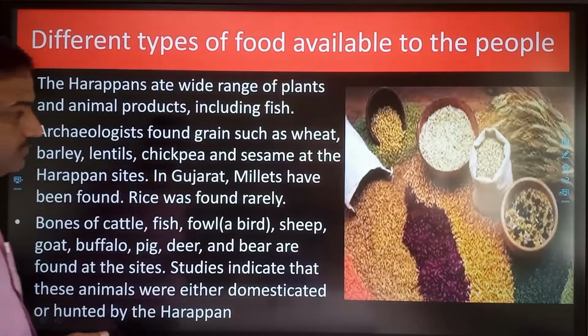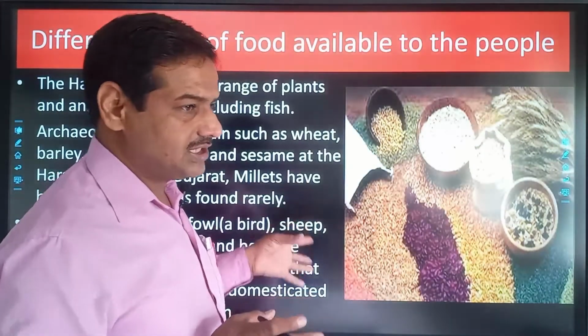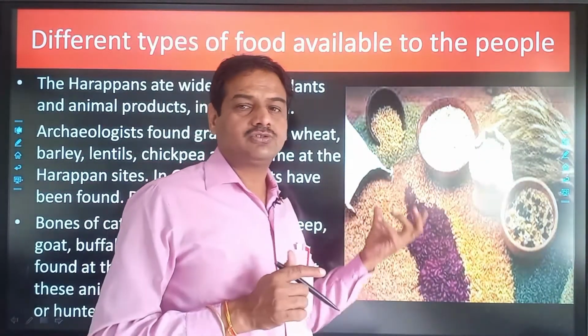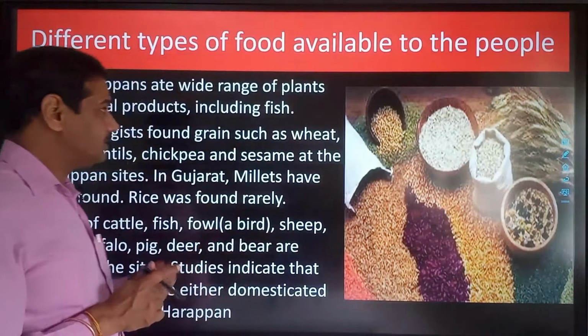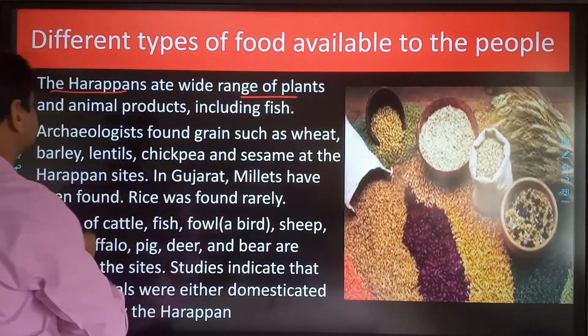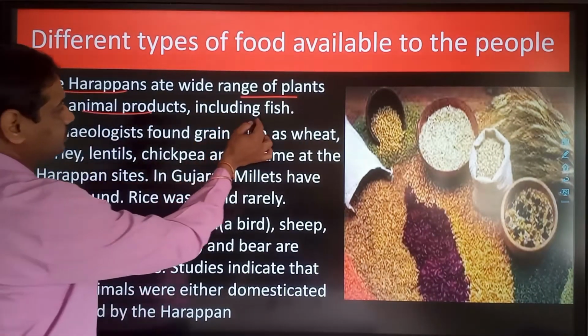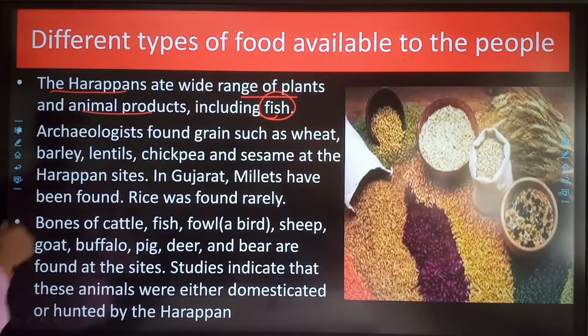Then we have also recovered some sort of grains from various sites of Harappan civilization. So what sort of grains were recovered? You can see from the images. We will discuss them. The Harappans ate a wide range of plants and animal products, including fish, whose bones have been recovered from the houses of the Harappan people.